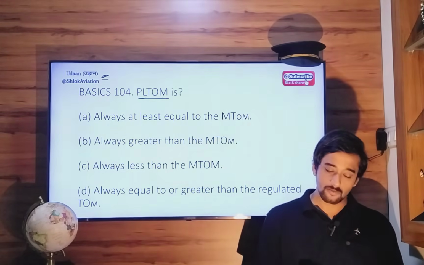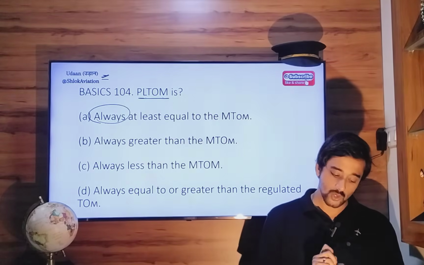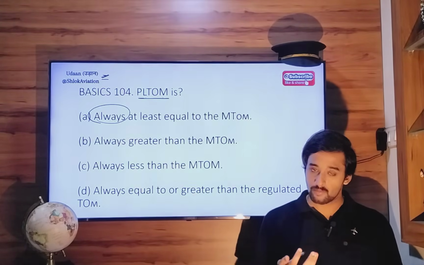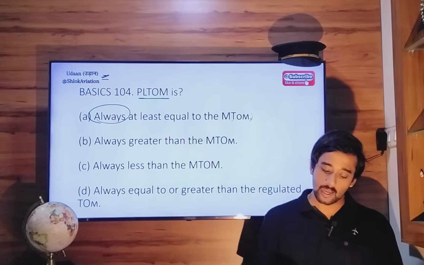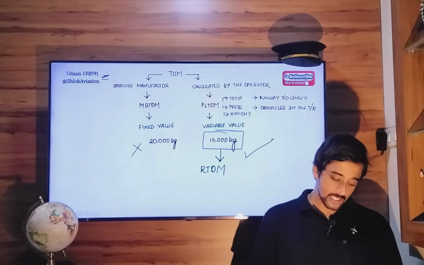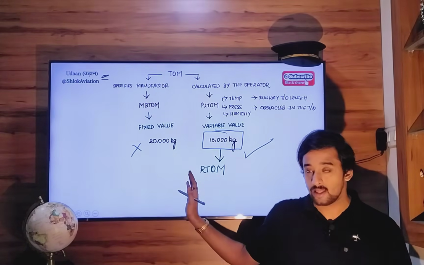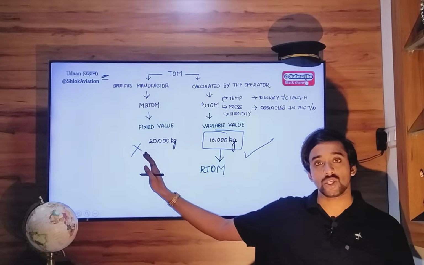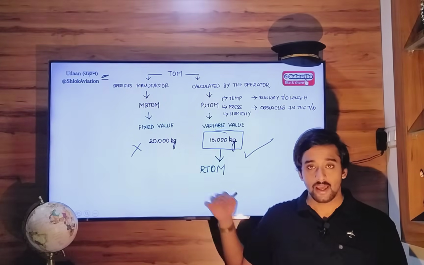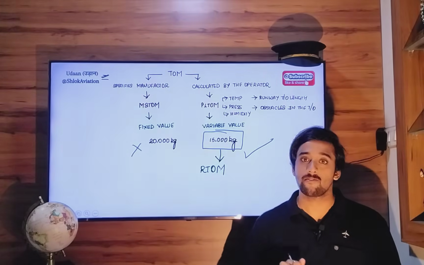Now let's select the correct option here. Performance limited takeoff mass is always. So pay attention to this word. At least minimum equal to the maximum takeoff mass. So option alpha is wrong. Now this performance limited takeoff mass, in this particular example, I have taken a value which is much lesser than 20,000 kg. It can also happen that outside atmospheric conditions are very favorable.